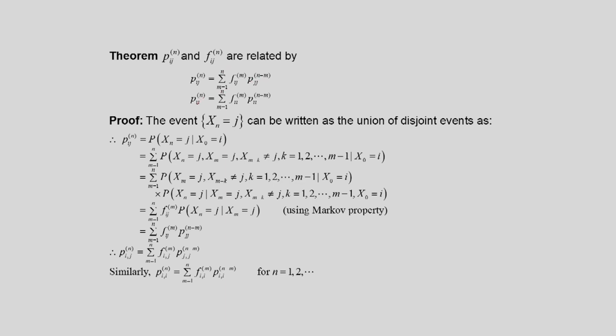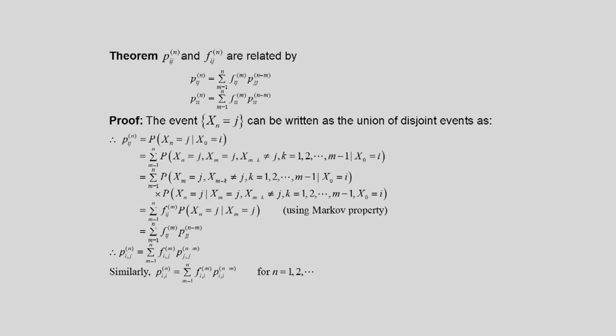Similarly, for transition from i to i, the n step transition probability is related by the summation of f_ii^(m) into P_ii^(n-m), m going from 1 to n.